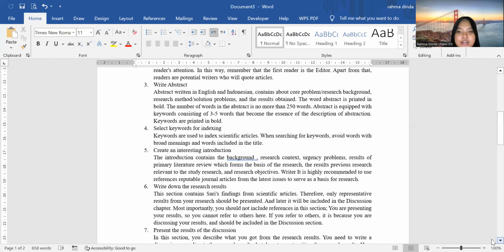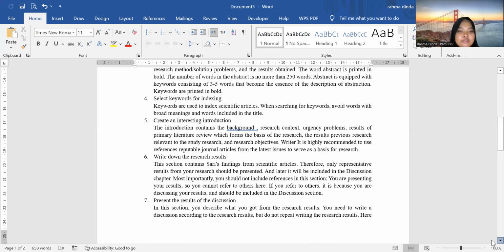Moreover, it is highly recommended to use reference reputable journal articles from the latest issues to serve as a basis for research.